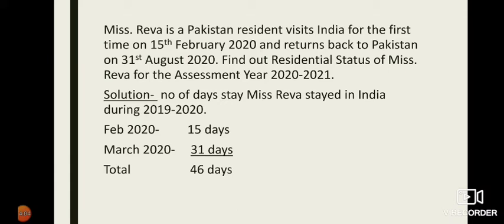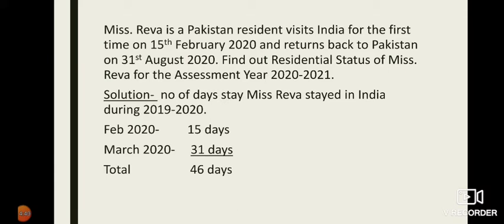And we also have to count 29 days in the month of February for the year 2020, as it is a leap year. So 15, 16, 17, 18, 19, 20, 21, 22, 23, 24, 25, 26, 27, 28 and 29. The total number of days that we get in the month of February 2020 is 15 days. So Miss Reva has stayed for 15 days in the month of February 2020.